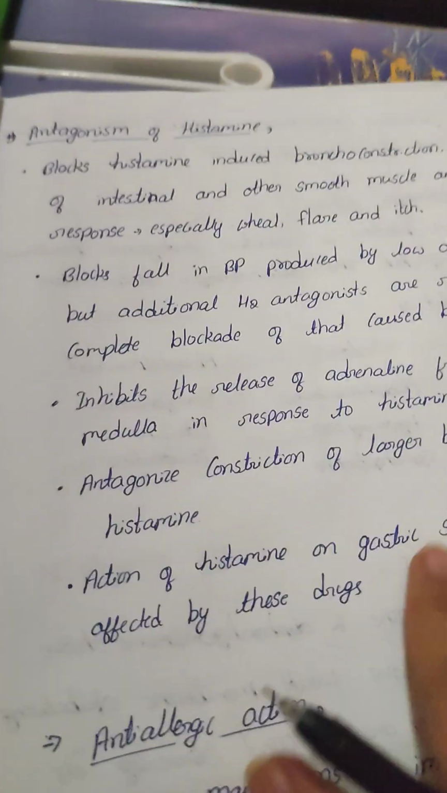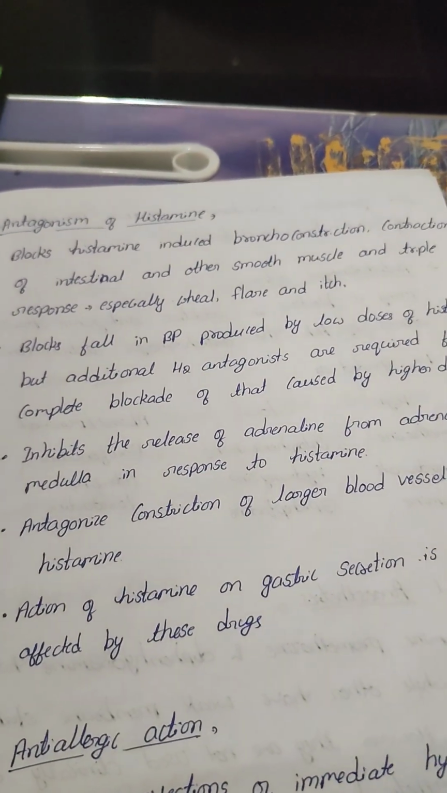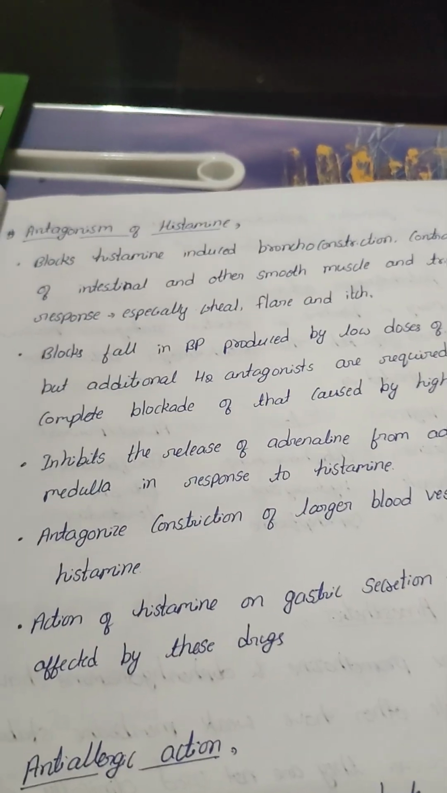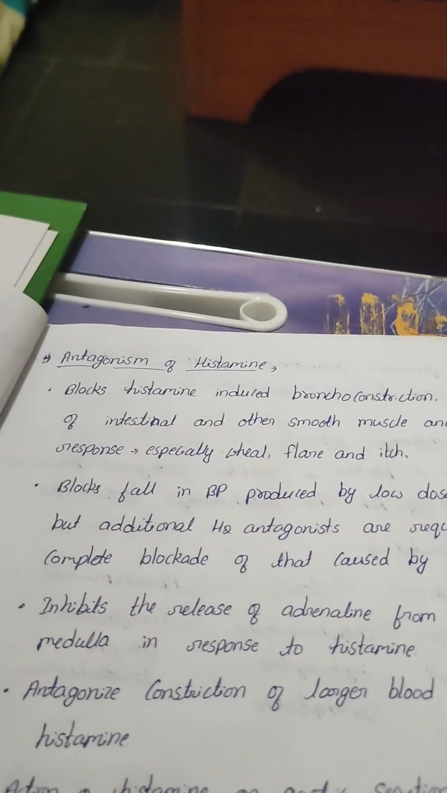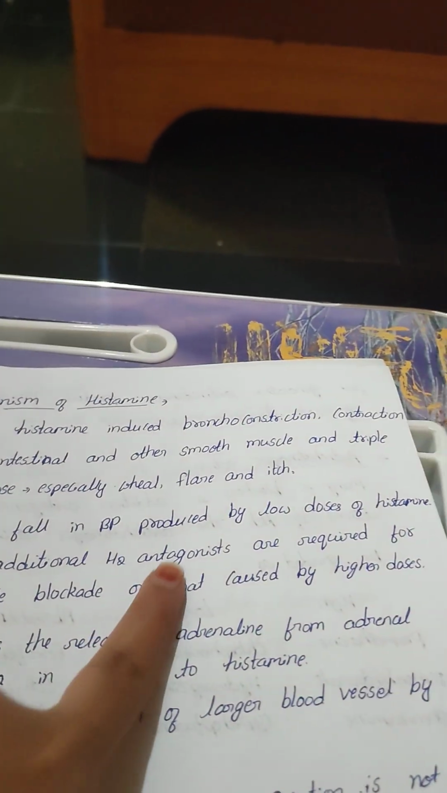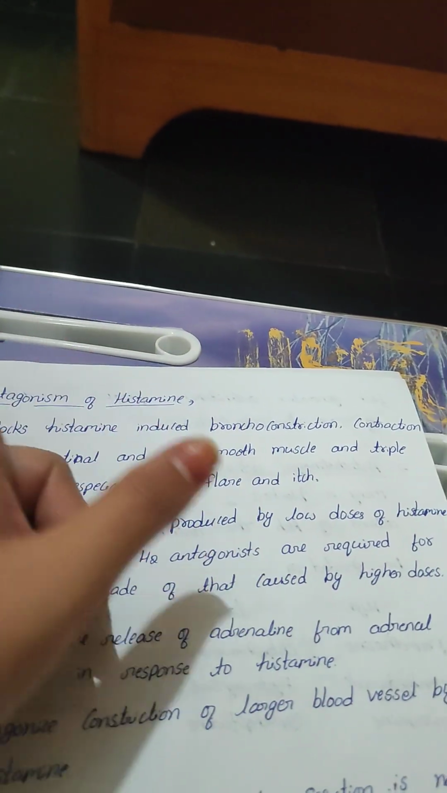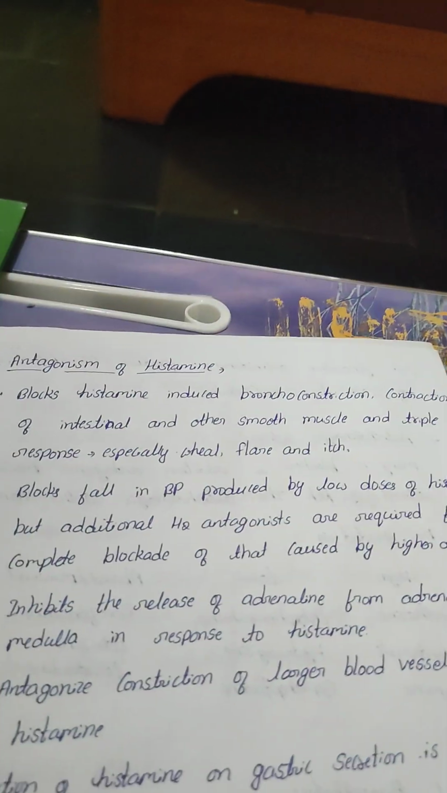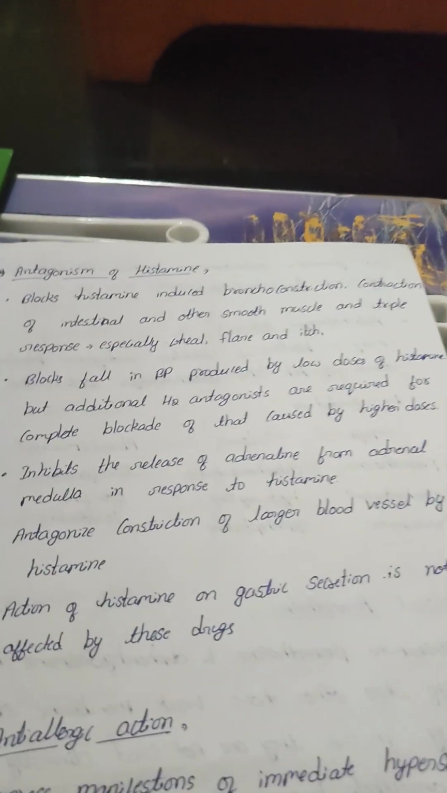Antagonism of histamine means it blocks histamine-induced bronchoconstriction, controls intestinal smooth muscle, and the triple response, especially wheal, flare, redness and itch. These are the pharmacological actions on the blood vessels. So it blocks all the actions; you can write here the reverse action of the H1 receptors.